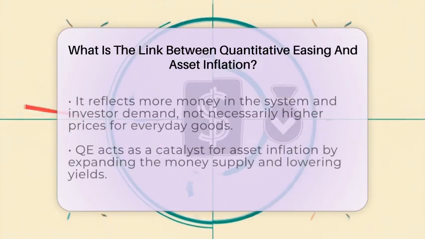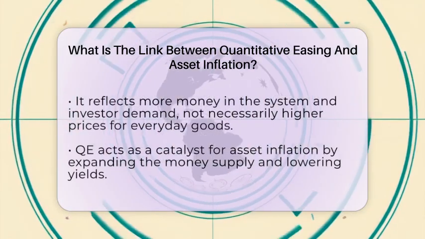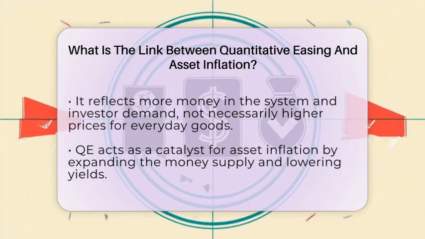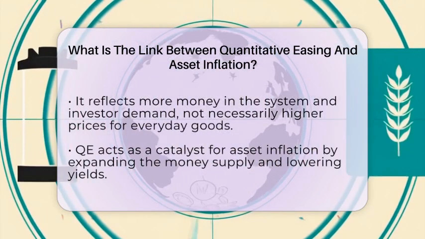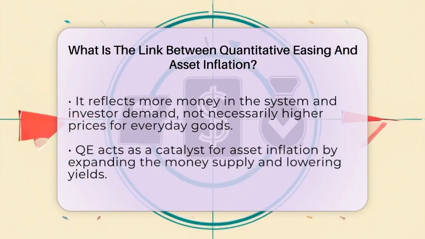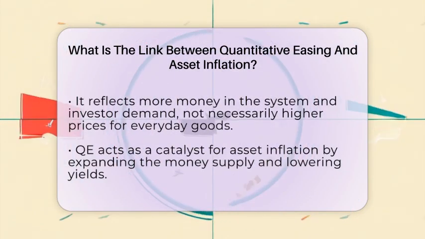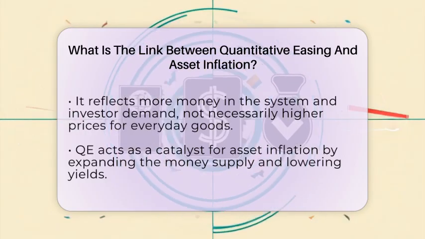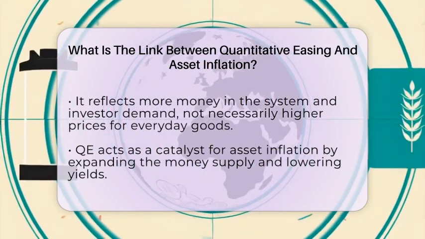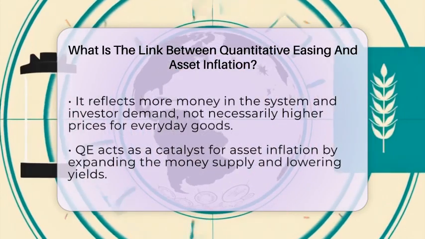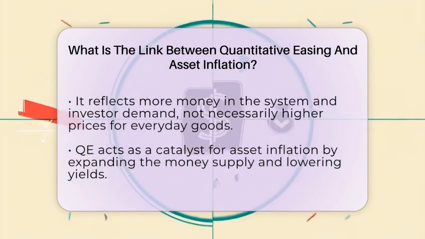In the context of inflation drivers and manifestations, quantitative easing acts as a catalyst for asset inflation. It expands the money supply and lowers yields, which encourages investors to buy more assets. As asset prices climb, owners of these assets often feel wealthier. This can lead to increased spending, which might influence broader inflation if it continues over time.